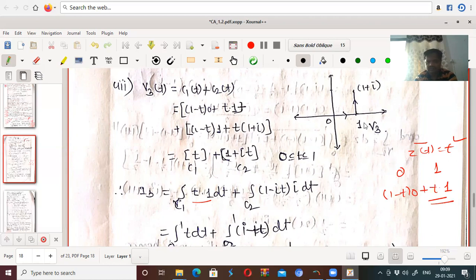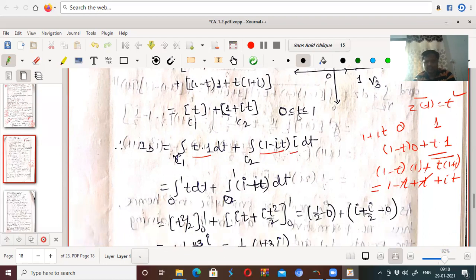Along C2, it is a line segment joining 1 to 1 plus i. So (1 minus t) into 1 plus t into (1 plus i). This is the equation. So what do you get? 1 minus t plus it; minus t and plus t cancel, we get 1 plus it. Is it right? 1 plus it. Its conjugate is 1 minus it, into the derivative of 1 plus it, which is i only.